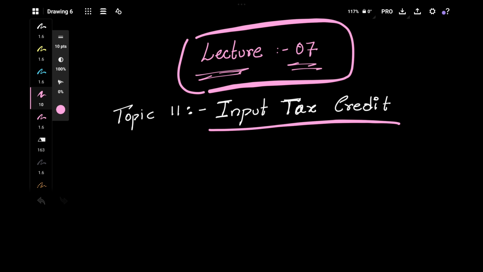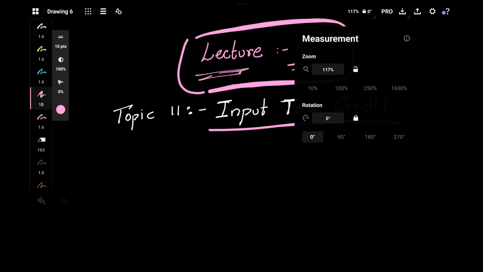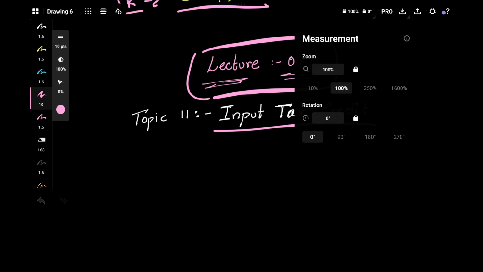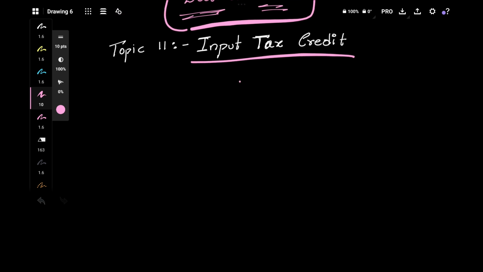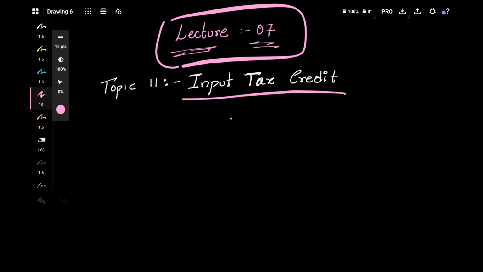Now let's move to our present topic, that is nothing but input tax credit. To understand, this is a very important concept in GST. Actually, this is the core concept of GST. This is the reason why India has adopted GST. So please mark it important, and we have a separate chapter regarding this topic alone.